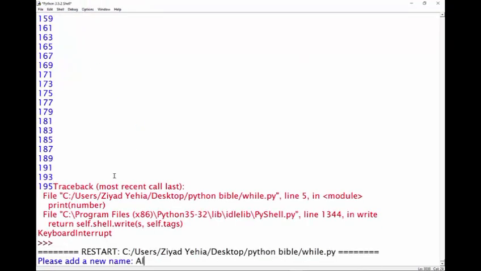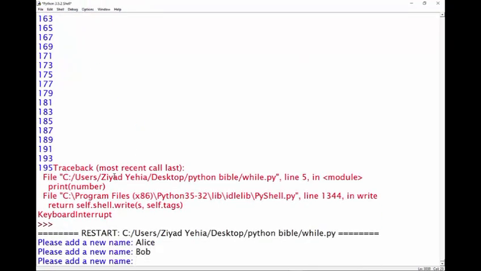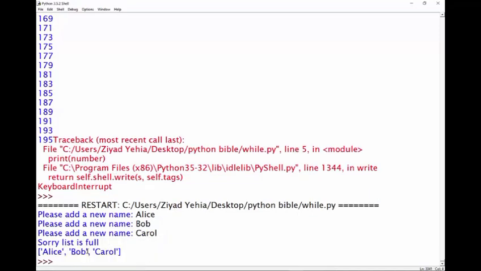Please add a new name. Alice, Bob, Carol. Sorry, list is full. Alice, Bob, and Carol. So we can even add things to a list automatically and repeat things over and over and over again. Honestly, loops are just a game changer, right? See how neat this is.